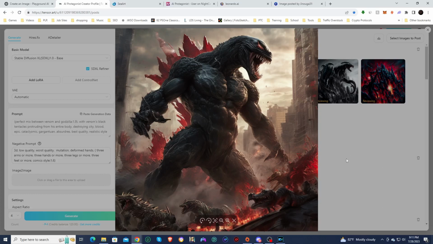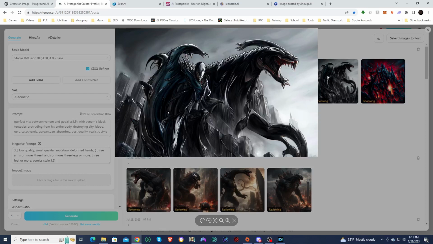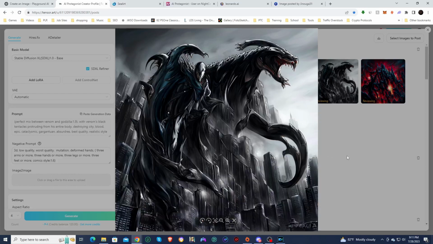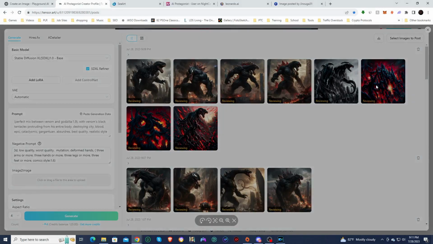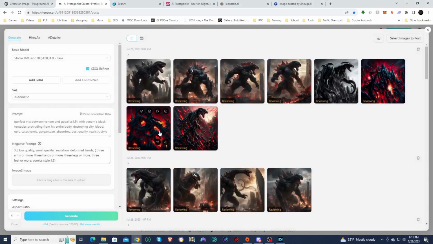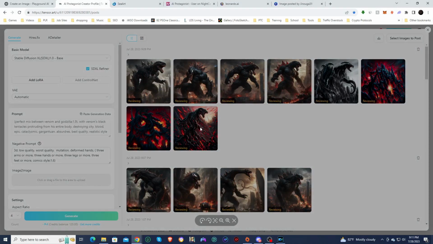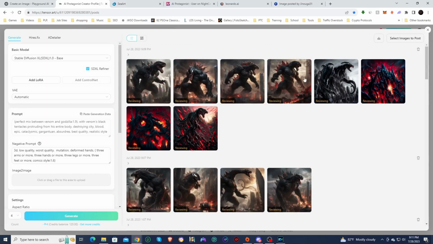That's cool. And then these refiner images, they look really weird. I'm not entirely sure what they were supposed to do. I haven't looked up the refiners to see what they do to Stable Diffusion XL. What's the point of using them? But the original images look great. These four right here, very good images.